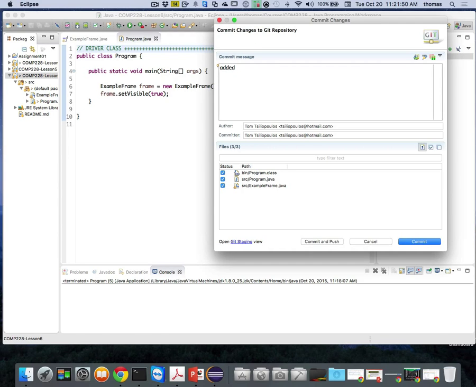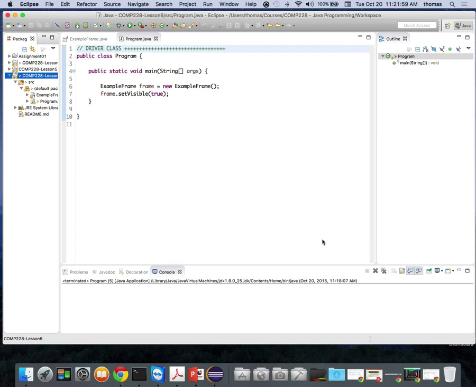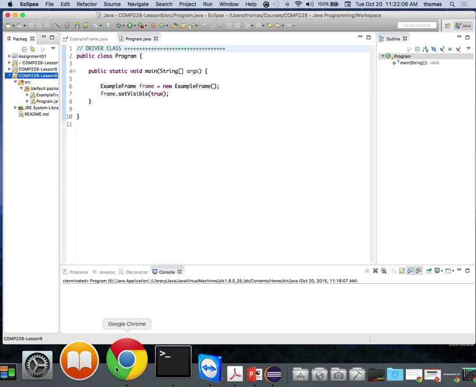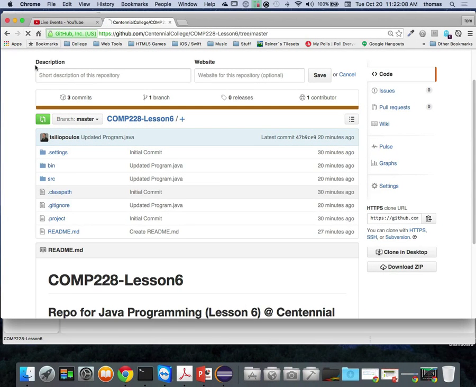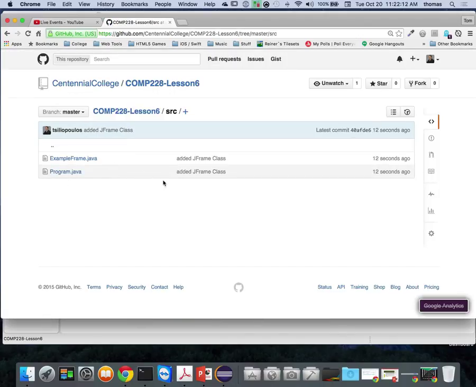Added JFrame class. That's what I really did. It's a JFrame class called exampleframe. Okay, and I'm going to commit and push. All right, so if everything goes well, for those people who are lagging behind and can't follow along because you don't have the tools, you can certainly go up on GitHub right now and refresh, and you're going to see that inside my source folder, there are two Java classes, my exampleframe.java and my program.java.